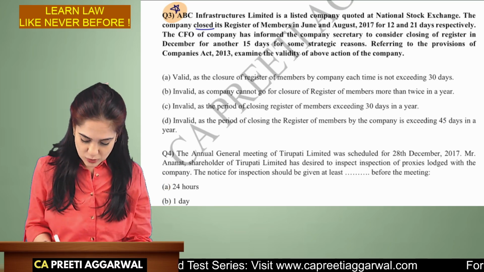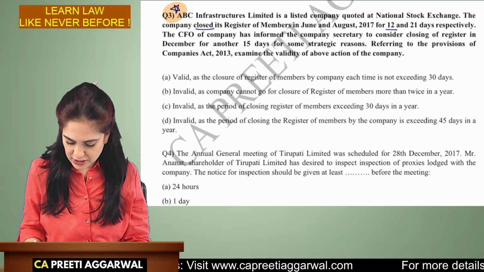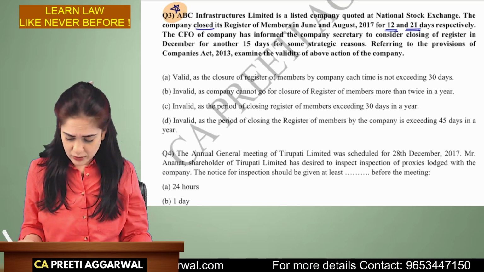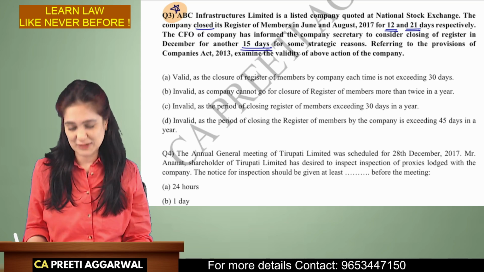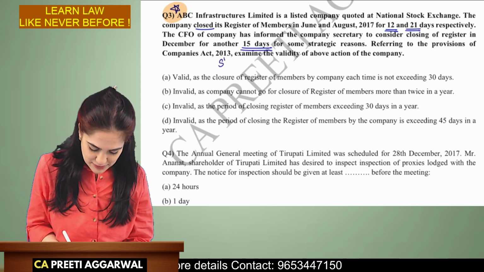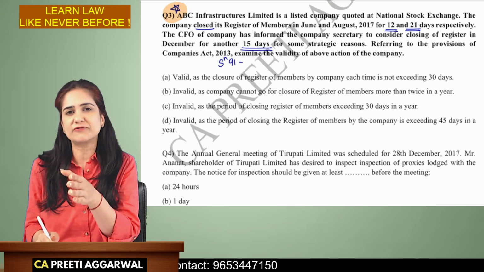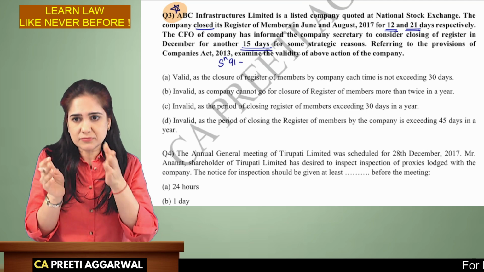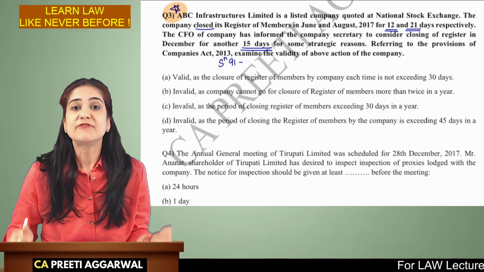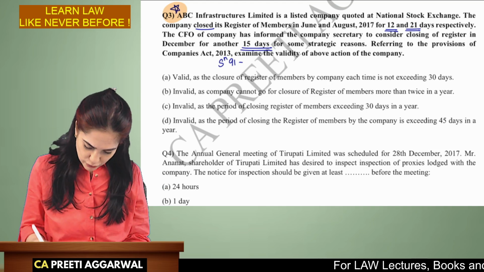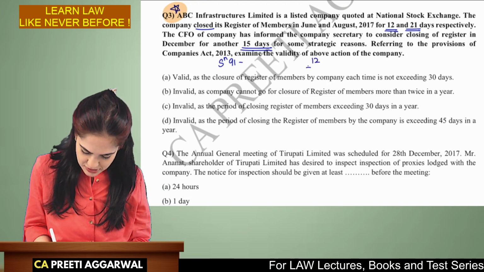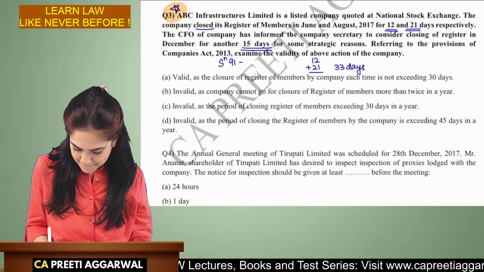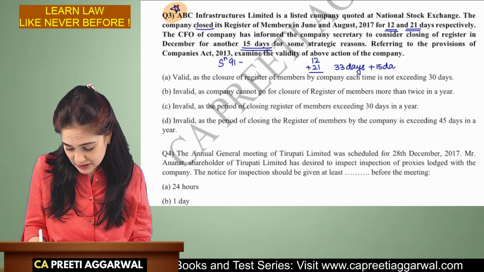The company has closed the register in June and August 2017 for 12 and 21 days respectively. So the CFO has now considered closing it for another 15 days for some strategic reason. We know that as per section 91, that is closure of the register of members, debenture holders or other security holders, you can close the register for a maximum of 45 days. So over here, 12 days they have already closed the register, 21 days, so they have already closed it for 33 days. Now they want to close it for another 15 days.